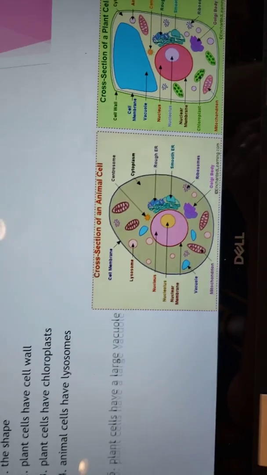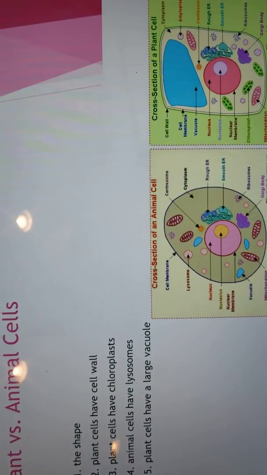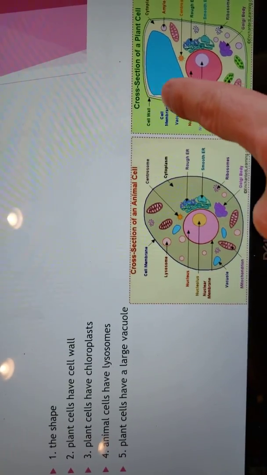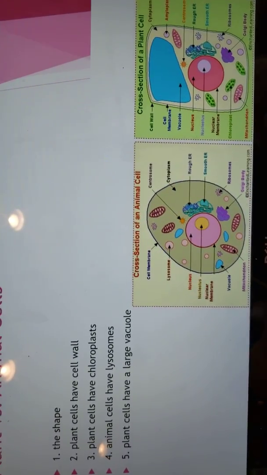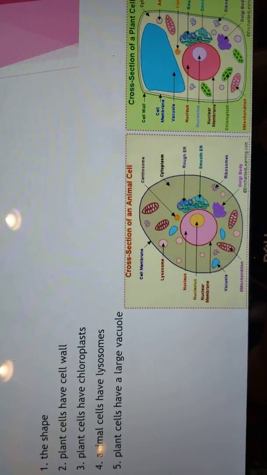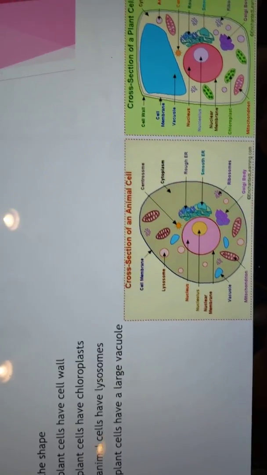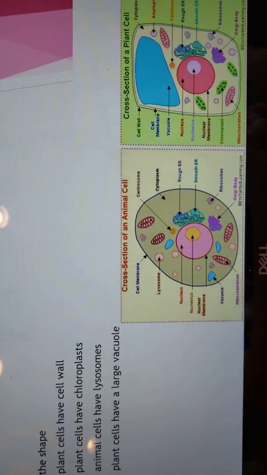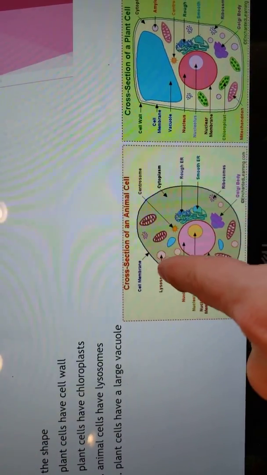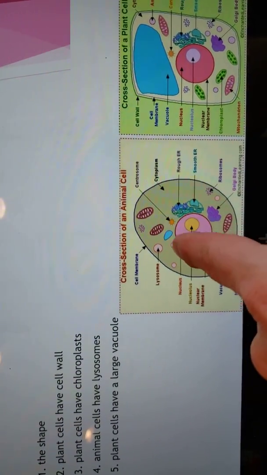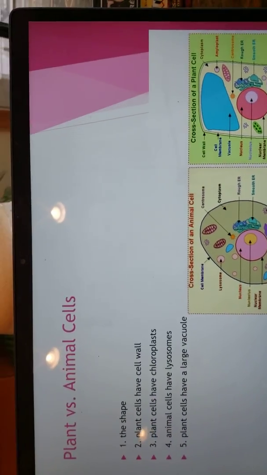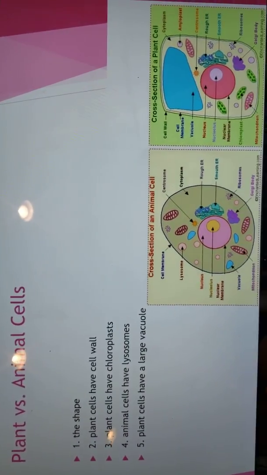And then the fifth and final difference that we need to know is that plant cells have a very large vacuole. That's this thing right here. The vacuole is what holds water and food in the cell. And plant cells need lots of water and lots of sugar that they create themselves, so they have a large vacuole, whereas the animal cell has a couple different little ones. Okay, so those are the 5 main differences between plant and animal cells.